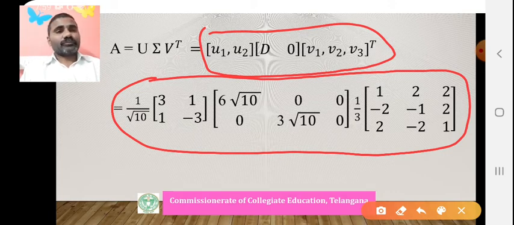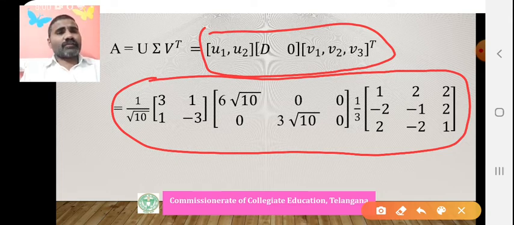Let us see. What is the rank of A here? How many non-zero singular values are there? Two non-zeros: 6 root 10 and 3 root 10. That's why the rank of A is 2. If the rank of A is 2, then how many orthonormal vectors are there in U? Two vectors. N is 3, and 3 minus rank is 1.